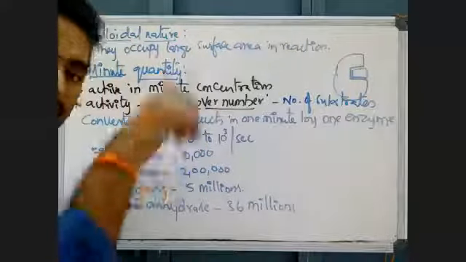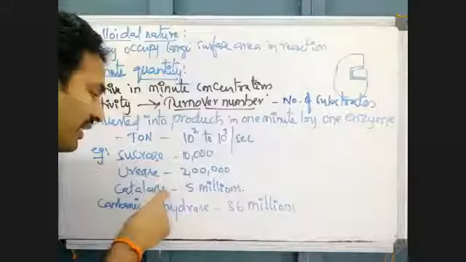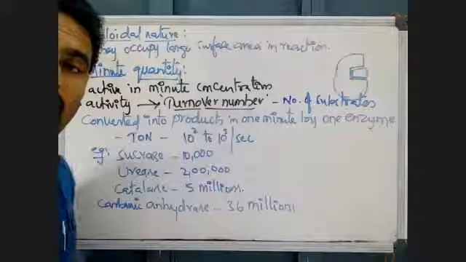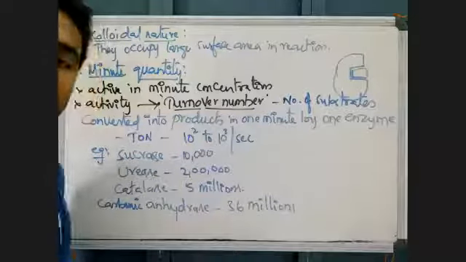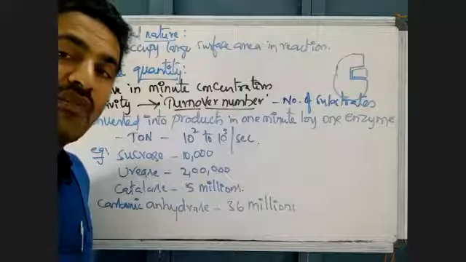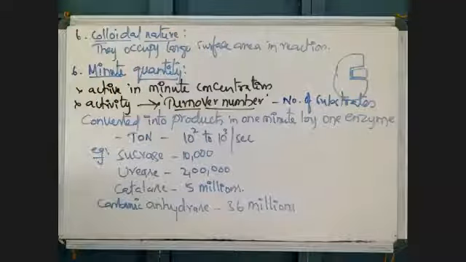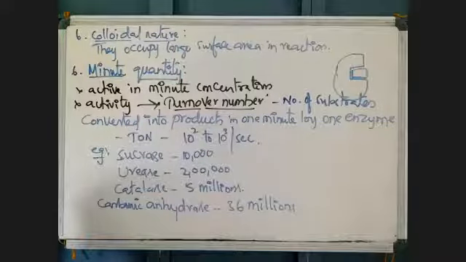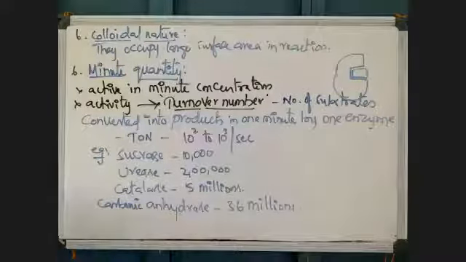But in the presence of catalase, 5 million hydrogen peroxides are converted, so it is 5 million times faster than the non-enzymatic reaction. Like that, enzymatic reactions are very fast.